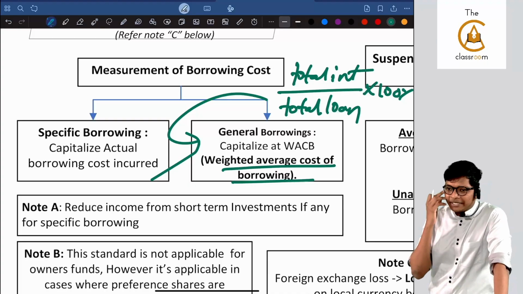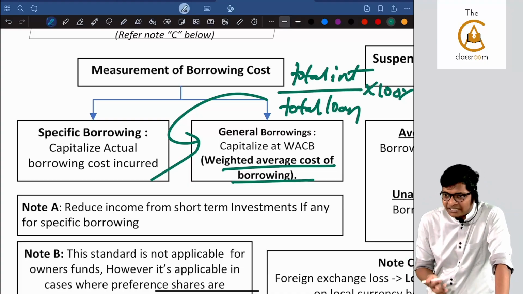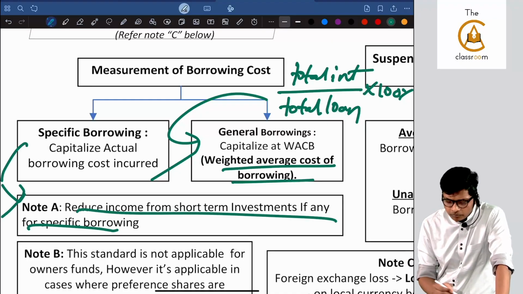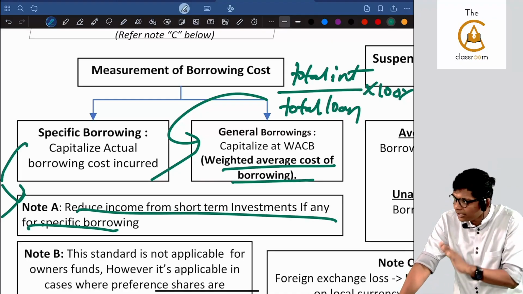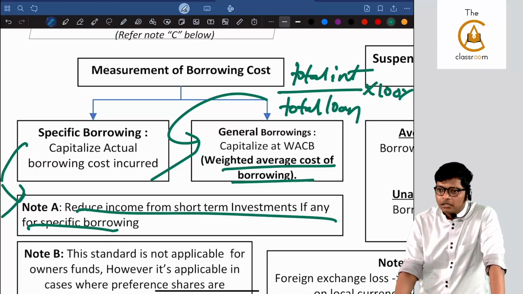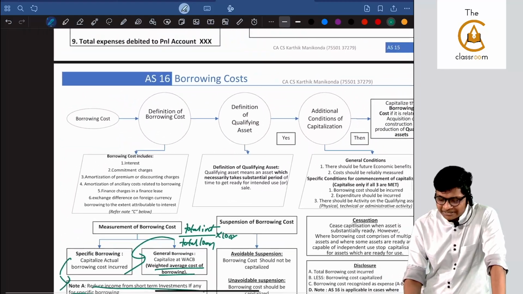Sometimes excess money we will invest somewhere. Like that in borrowings here, if excess money is invested and if you earn interest, that income will be reduced from the borrowing cost and only the balance will be capitalized. Are you following, guys? Clear? Understanding? That's it. These are the core concepts in the standard, guys.